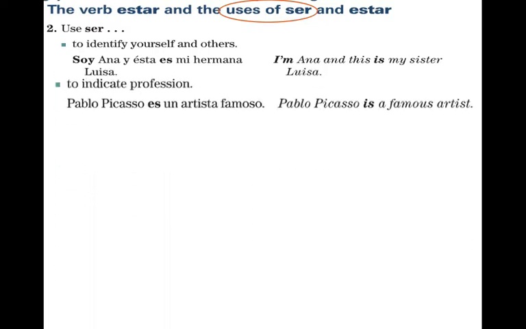Use ser to indicate profession. Pablo Picasso es un artista famoso. Pablo Picasso is a famous artist. So when you're saying profession, occupation, you use ser.